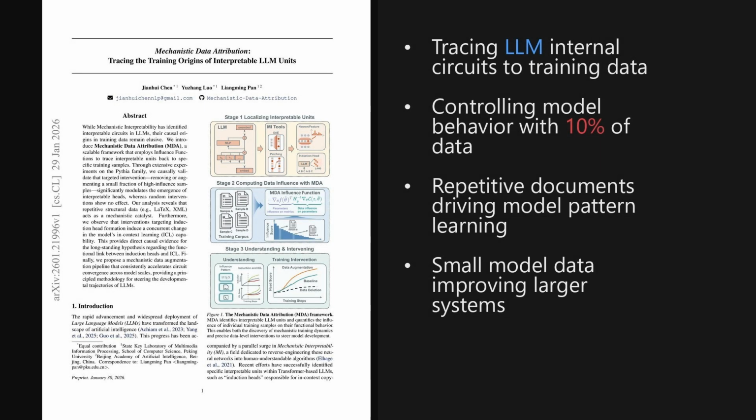Wrapping up, 2 big takeaways stand out. First, this research proves we can trace abstract model capabilities, like in-context learning, directly back to specific training documents, often repetitive code or XML. Second, this enables mechanistic alignment, where we can deliberately steer model behavior or remove unwanted traits just by curating a tiny fraction of the data.